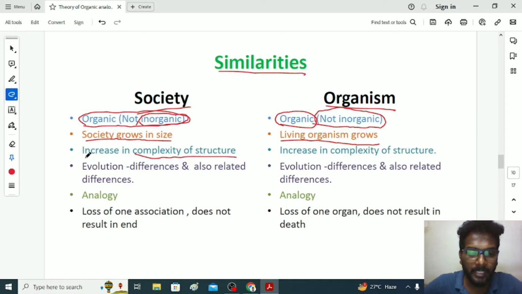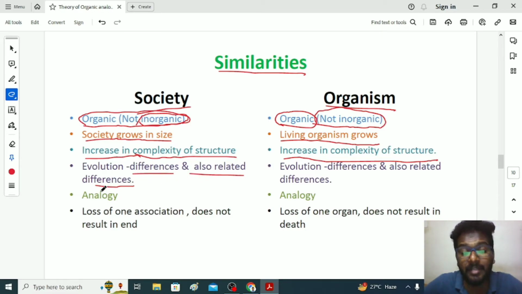So he emphasized that society has a nature of increasing complexity of structure. Similarly, even in organism, we have an increase in complexity of structure, as I said, from amoeba to mammals. Apart from that, if you take a human being, in the mother's womb we were a fetus, then we become an infant, then a child, then a young adult, then become older. So this is the complexity of the structure of a human being as an organism. Next, he believed that every institution in the social system has differences. If you take political institution, which will frame rules and regulations, which will frame laws, it also influences the other social institutions. It has differences, but it has influence over other institutions. Based on those influences and differences, the society evolves.